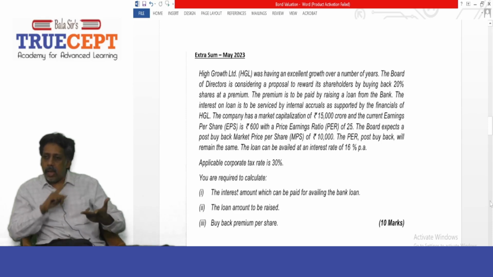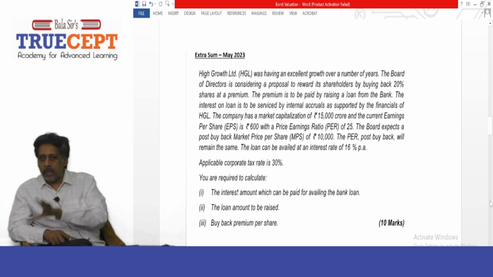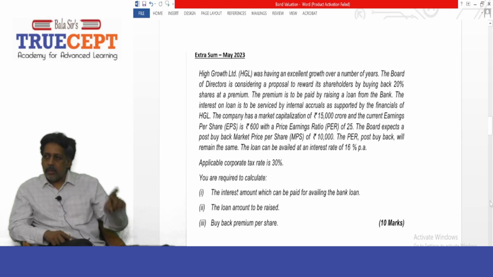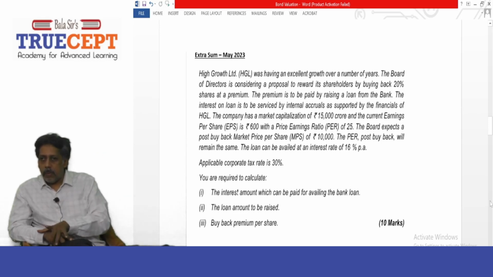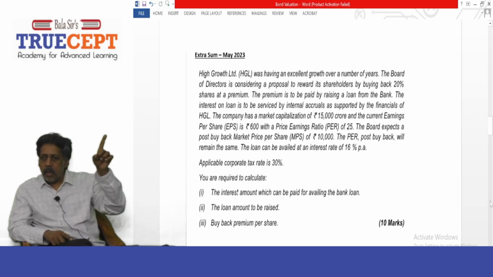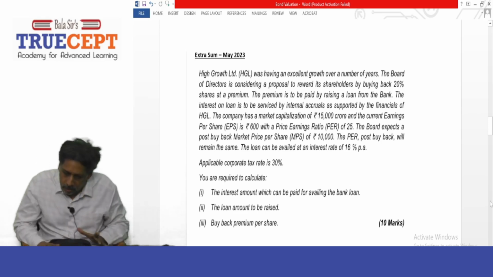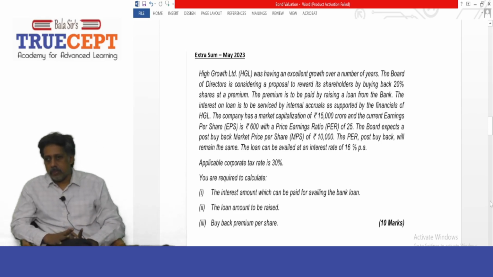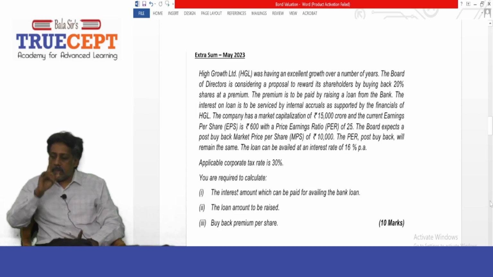It is given that rupees 10,000 will be the post-buyback price. That is, after buyback, the price per share will come down from 15,000 rupees to rupees 10,000. Next, the price earnings ratio post-buyback will remain the same. It is given that the price earnings ratio will be the same, that means 25 times.